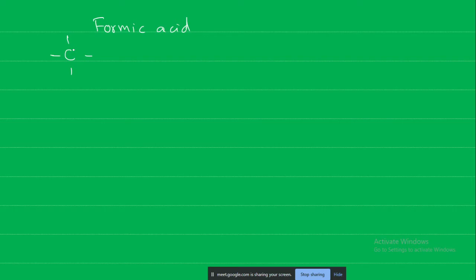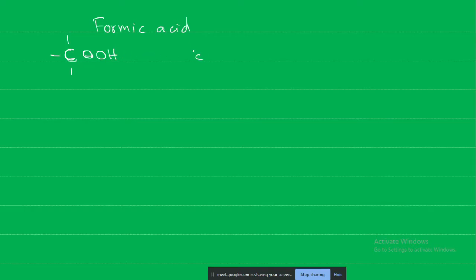What is formic acid? There is a single carbon, and on this there is an acid group. Since it is a single carbon, this itself is the acid group, COOH. So this carbon is attached in this one.